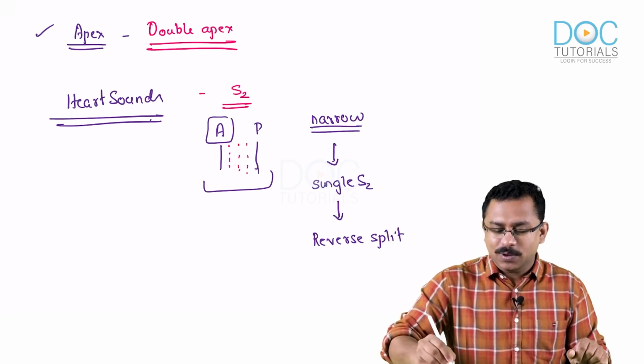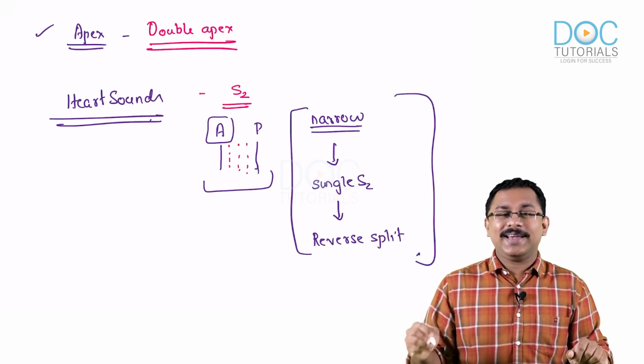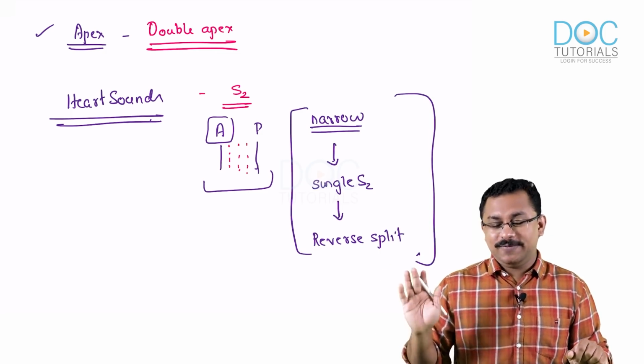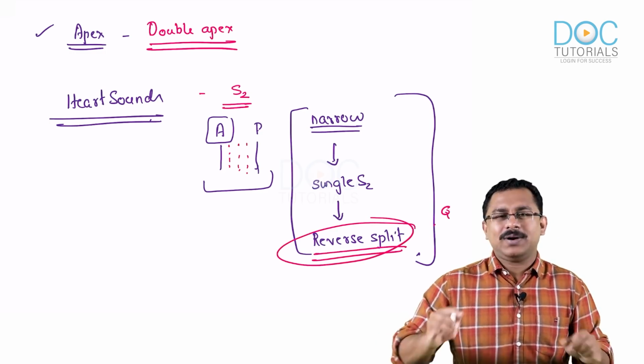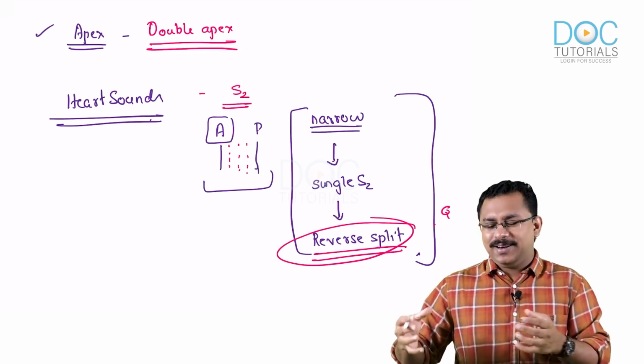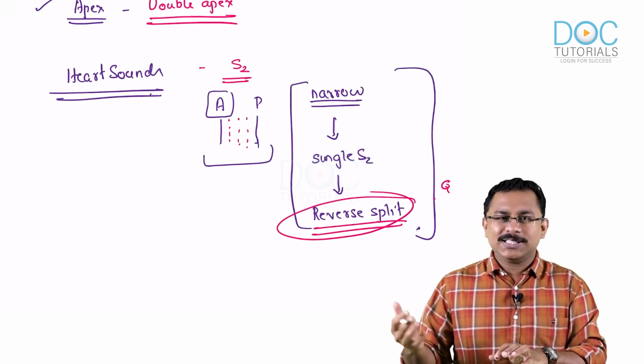Okay, so that is what happens to the second heart sound in case of hypertrophic cardiomyopathy. Very, very important point. Often this is asked. Most often, once it actually becomes hemodynamically significant, it goes for a reverse split.